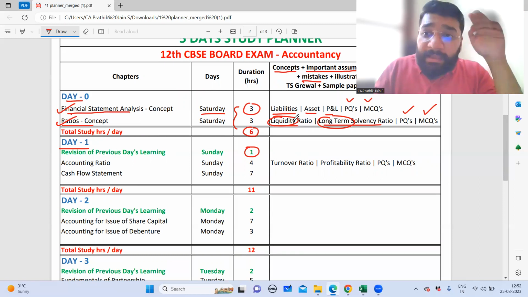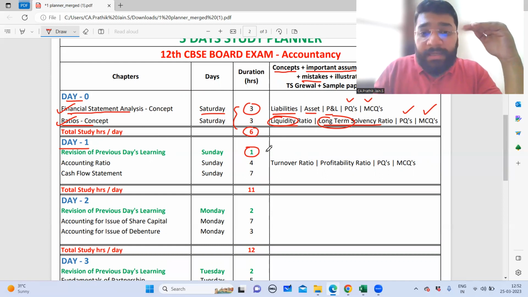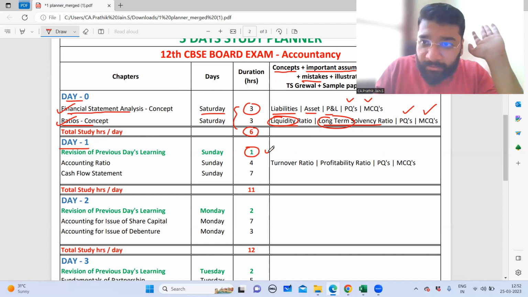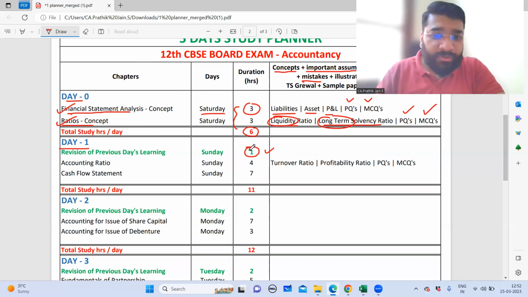If you're able to recollect everything without any flaw, then you have done your study and revision in a very smooth manner. If you're able to recollect it today, you'll be able to recollect it even later. So recollection is very important. But if at some point you are struggling to recollect, please ensure that you spend a little bit of time again to do a recap and a proper revision.